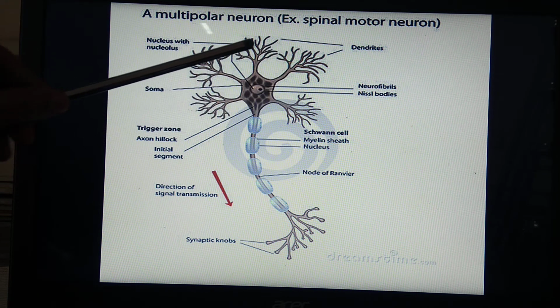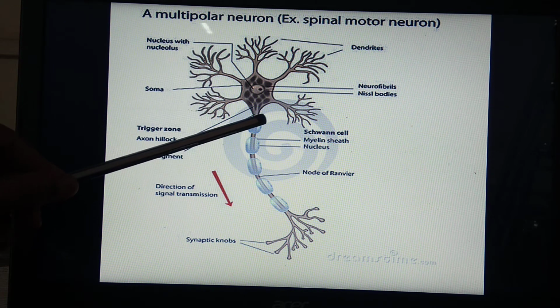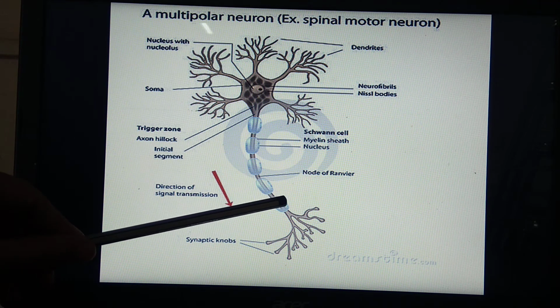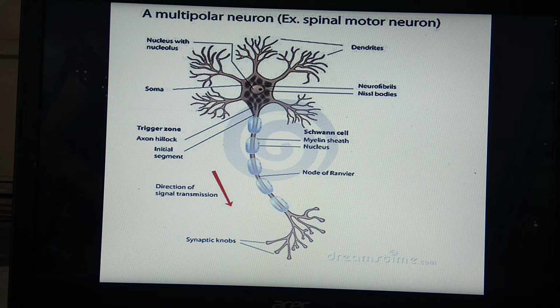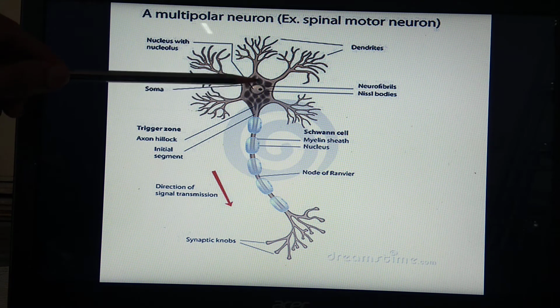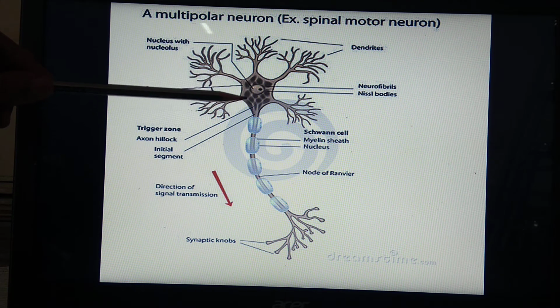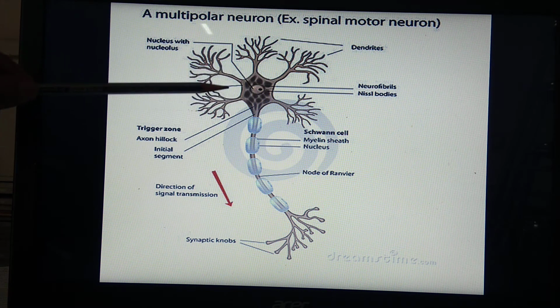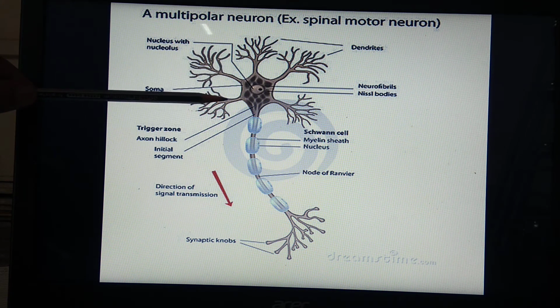These are smaller processes called dendrites, and this one is a long process called axon. In the nervous system, at some places, this cyton or the cell body gets aggregated. Where there is aggregation of cyton or the nerve cells, the grouping of only the cyton part looks grey in color, and that is called grey matter.